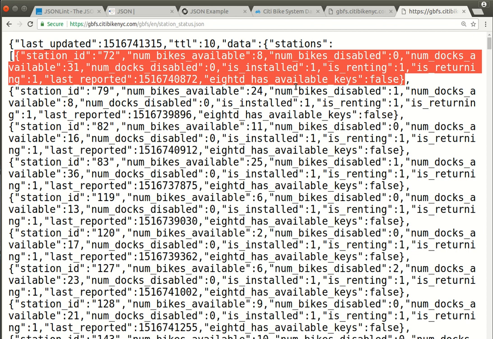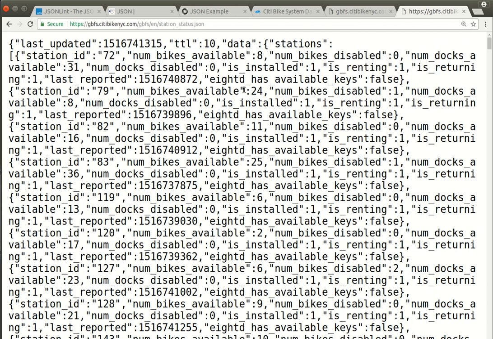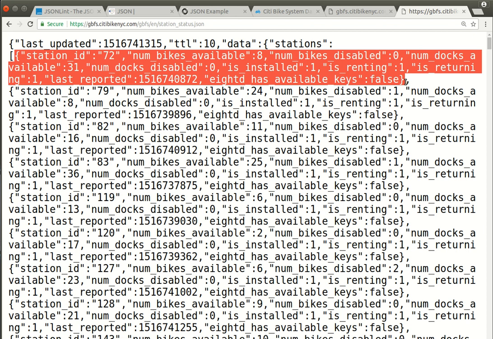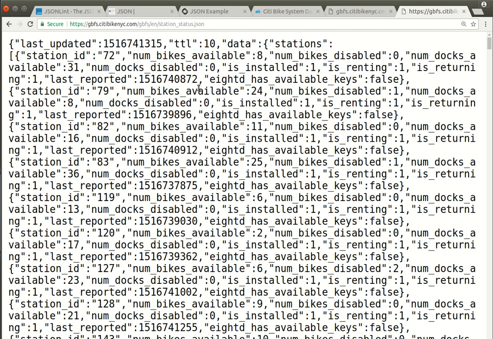So as you think about creating your own documents, you want to make sure that the keys that you choose, the things that appear on the left, are descriptive. Okay, that's a really important part of this. Now, just again to illustrate that, we see this timestamp, this last reported 1516 and ends at 0872.